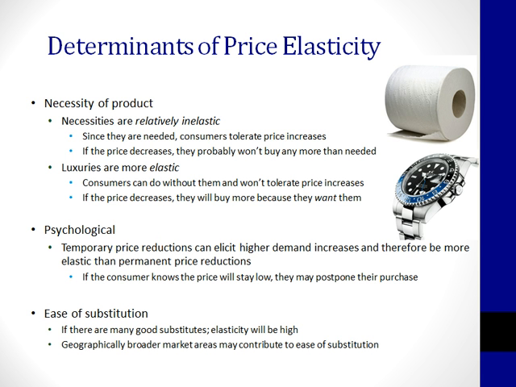Geographically broader market areas also contribute to the ease of substitution. Consider a small town in Nebraska with 700 people and one grocery store, and it's 25 miles to the next town. The geographical market area is very narrow. So Fred's Grocery can increase the price of his bread because there are no substitutes in the immediate area. In San Diego, there are 15 different places to buy bread within a 3-mile radius of my house. This represents a very broad geographical market area. If the price of bread at XYZ Grocery goes up, I can go to ABC Grocery and get cheaper bread. So this increases the price elasticity of that product.